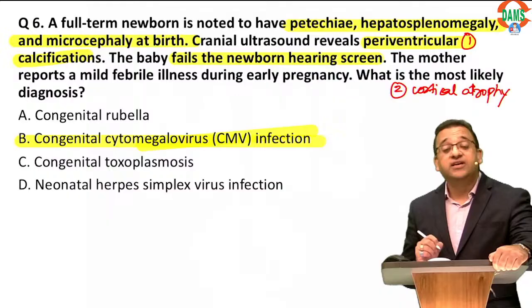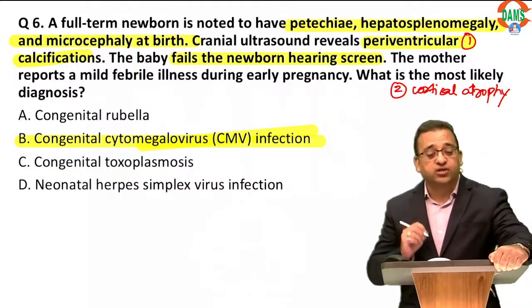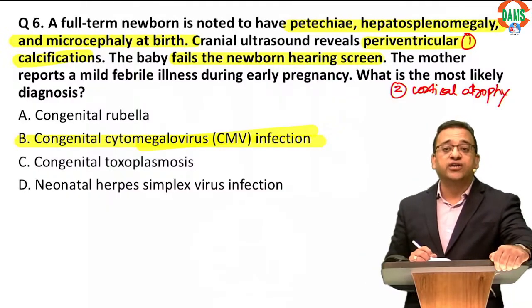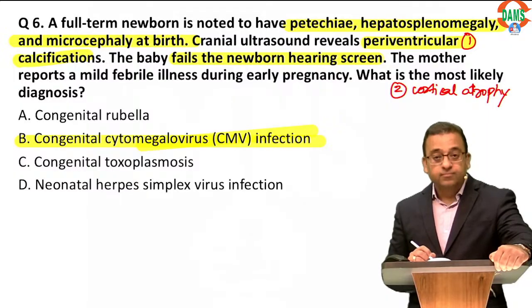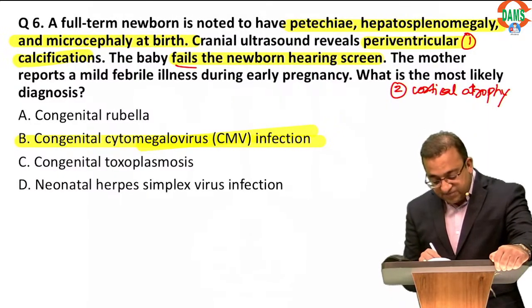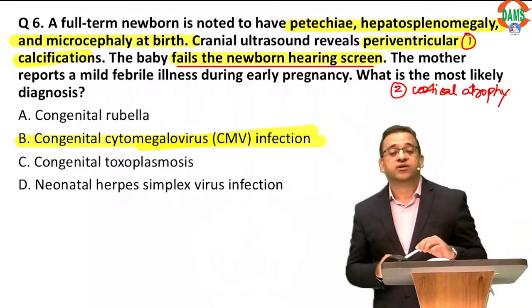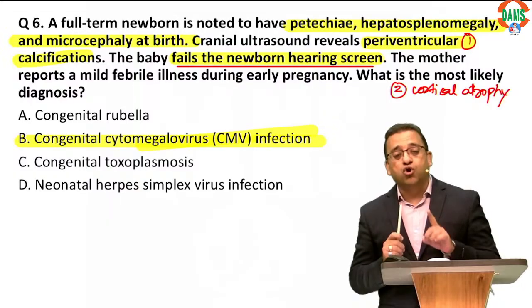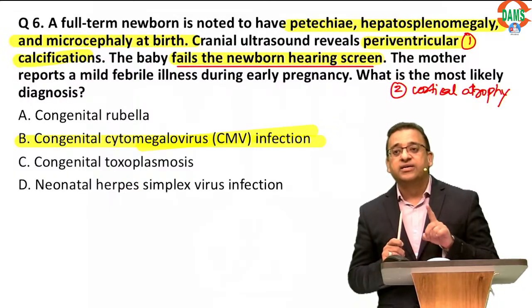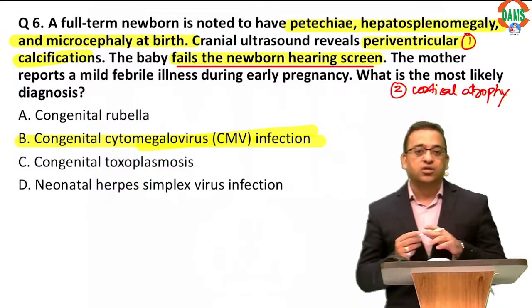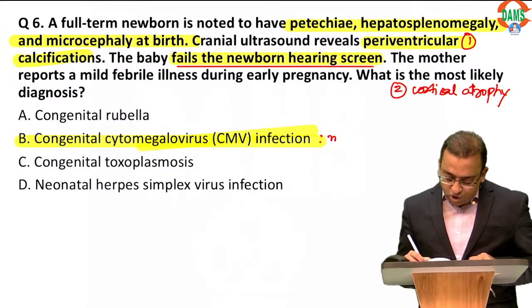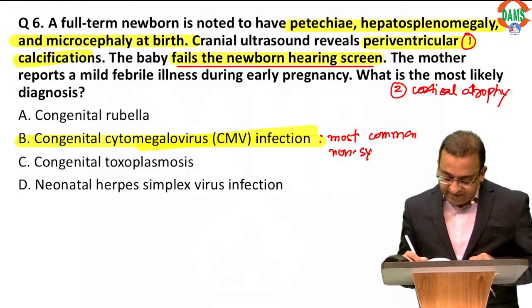Remember, CMV is the most common TORCH infection. And remember this deafness point. I'll tell you a straight-away sentence from Nelson's textbook. CMV is the most common non-syndromic sensorineural hearing loss in children.